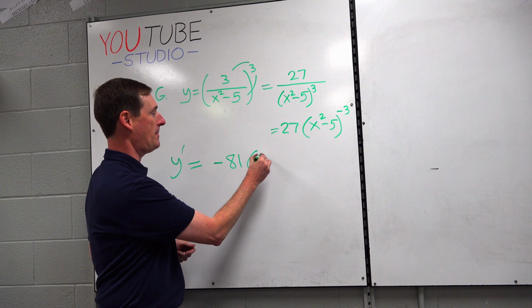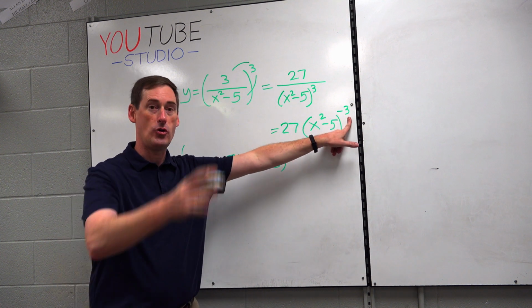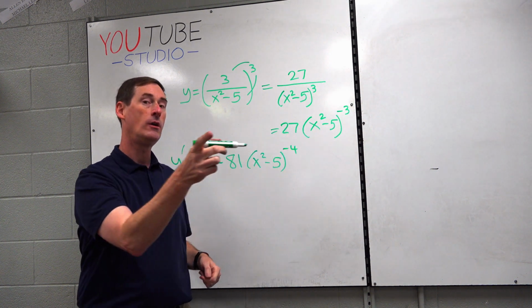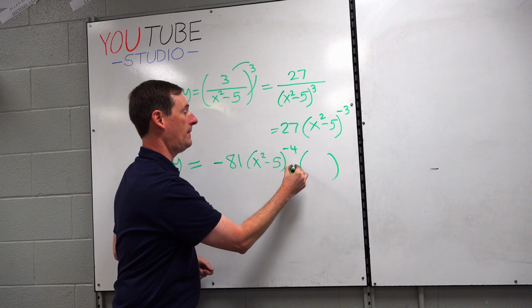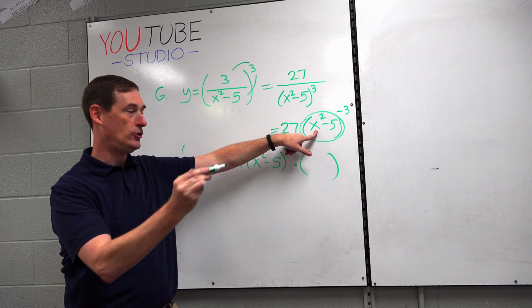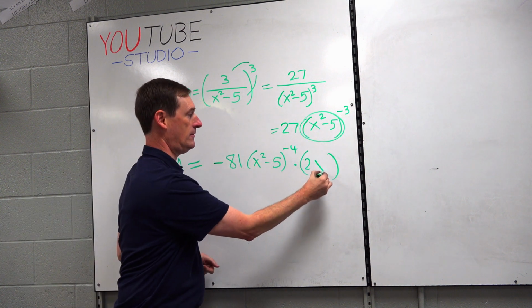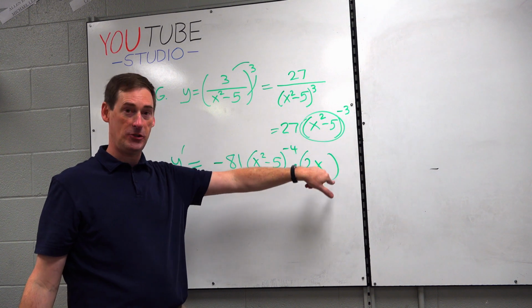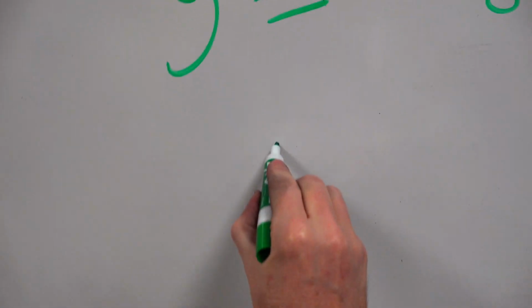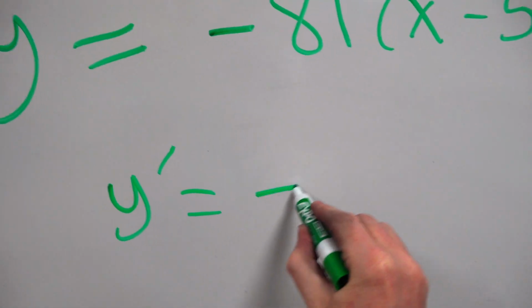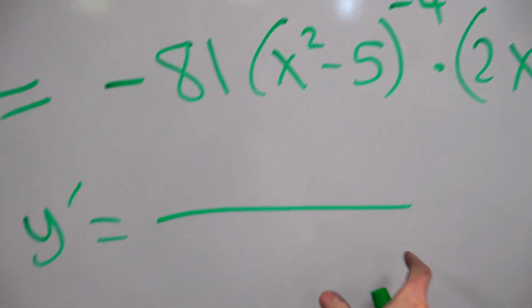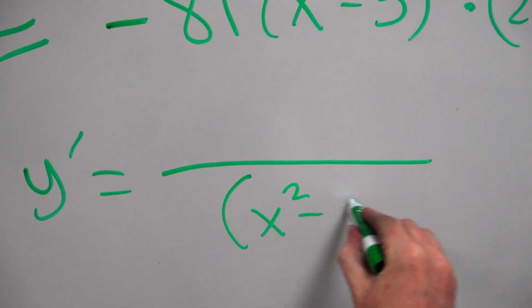Base stays the same. New power drops by 1. Negative 3 minus 1, negative 4, times the chain rule. Or the derivative of the original base, x squared, derivative is 2x to the first, minus 5 becomes 0. You've got your derivative. Now clean it up. See if we can get a final answer here. We'll need a fraction bar, because I see a negative power. So this term goes to the bottom, becomes x squared minus 5 quantity to the 4th.